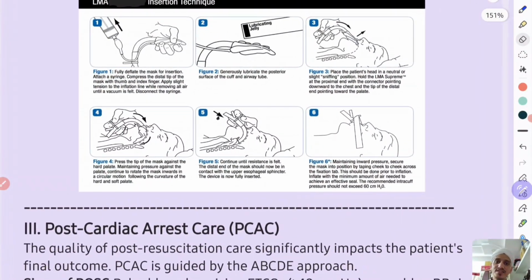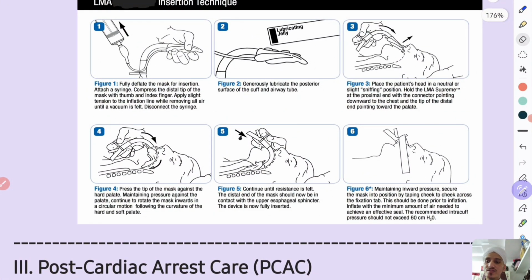Insertion technique of this, because this is very easy to insert, just remember, see here. So this is the inflatable part of that laryngeal mask airway which fits upon the larynx. You just deflate by taking a syringe. You deflate and you compress that mask with the other hand, by the index finger and thumb. Deflate and you take by syringe till you get vacuum. You feel vacuum here. Then after deflating, on the back side of that laryngeal part of that LMA, you lubricate with jelly.